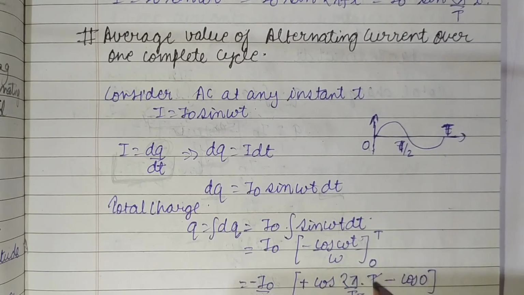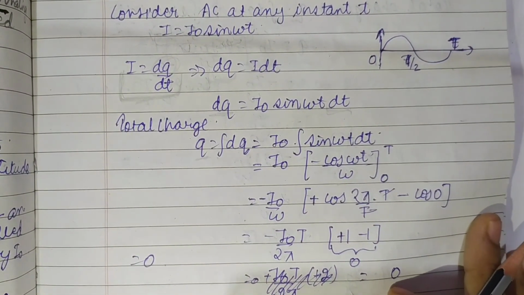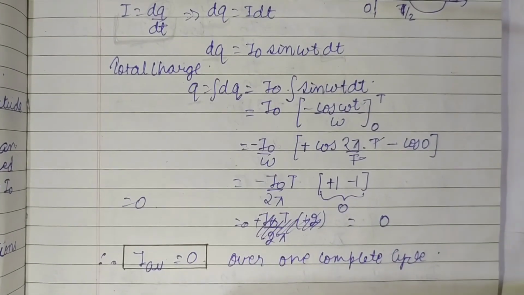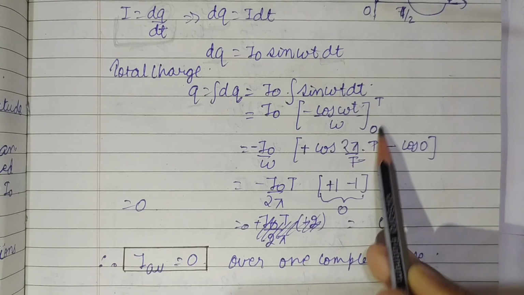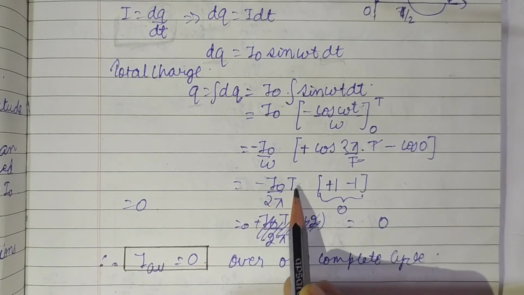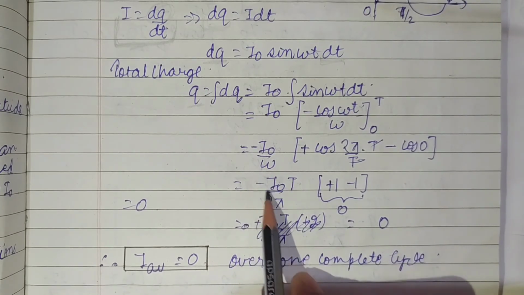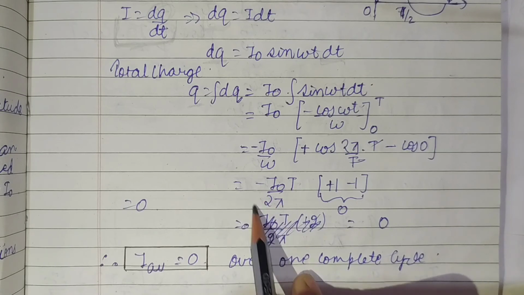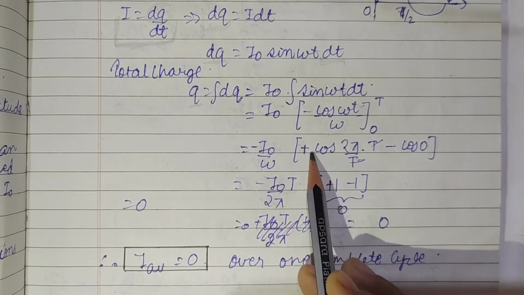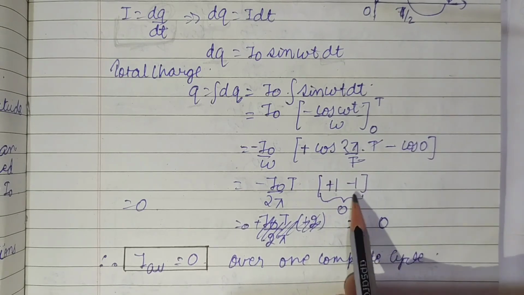After putting in the limits, I suppose you can do this integration part. After solving, we get minus I naught divided by omega, and this omega can be written as 2 pi divided by T. We already know the value of cos 2 pi is 1, and cos 0 is 1 again.